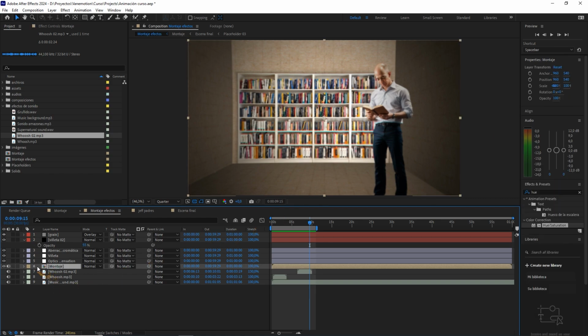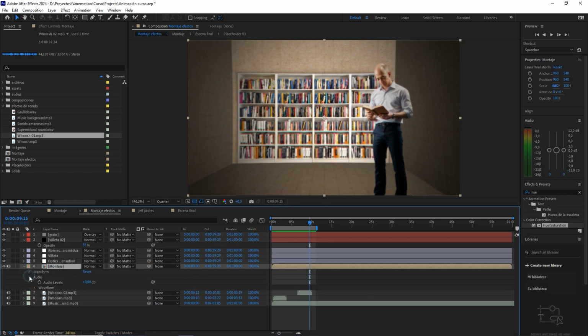Okay, well, the good thing is that it always looks green. In any case, here I am going to put the composition, editing, and audio levels at -1.